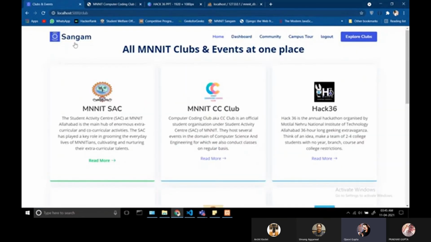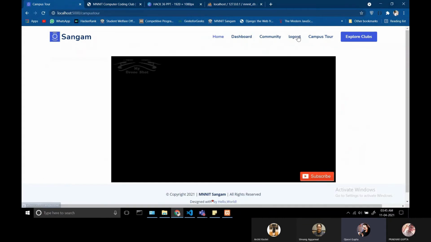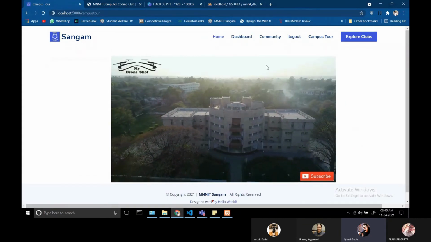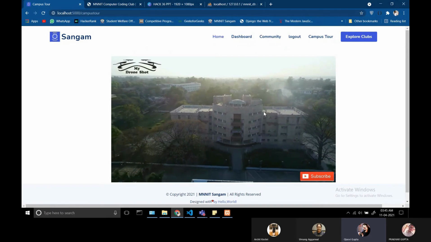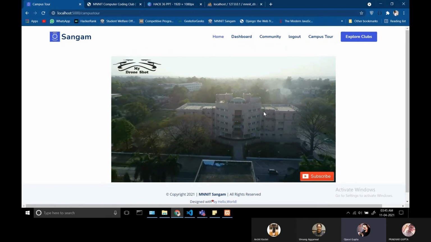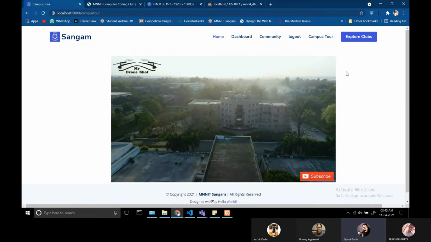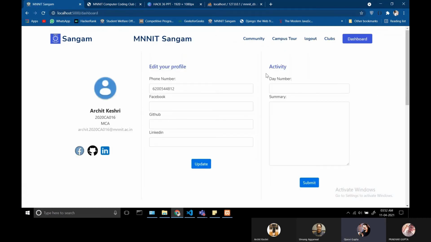Back to our website, the next feature is a campus tour. We all have craved to visit the college campus, and for now we are putting a video, but in future we aspire to deploy it using AR and VR techniques. The next feature that our website has is the dashboard. Now let's have a look at the dashboard.